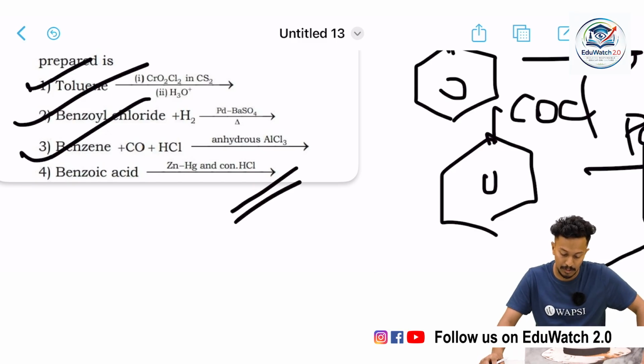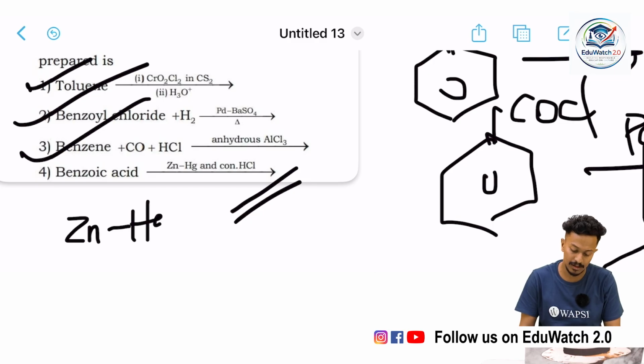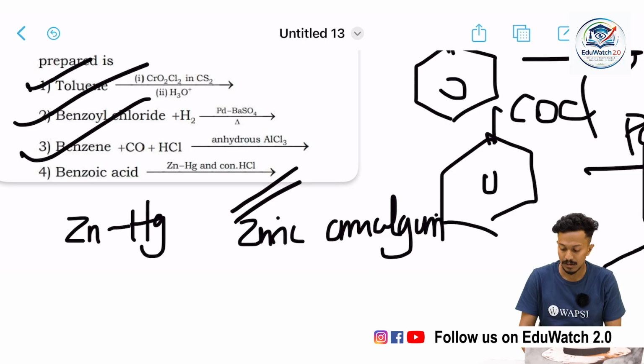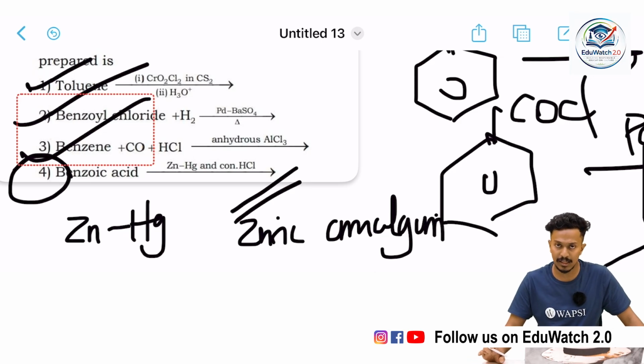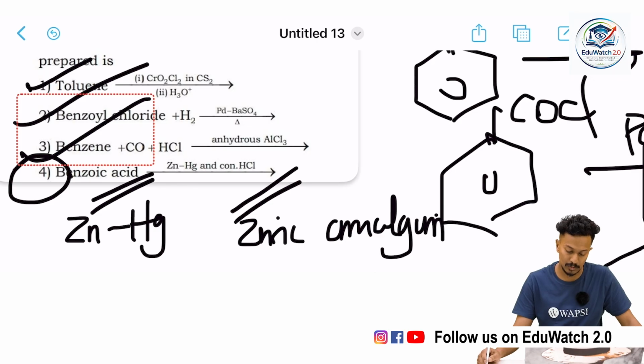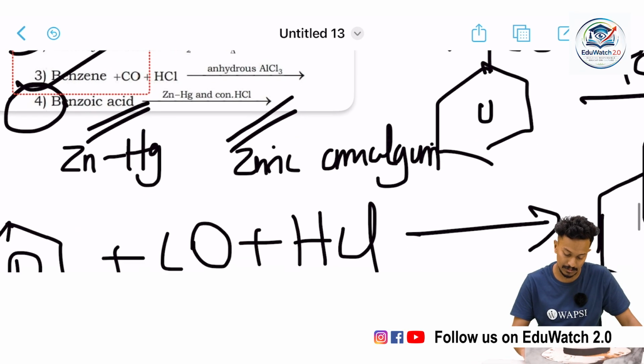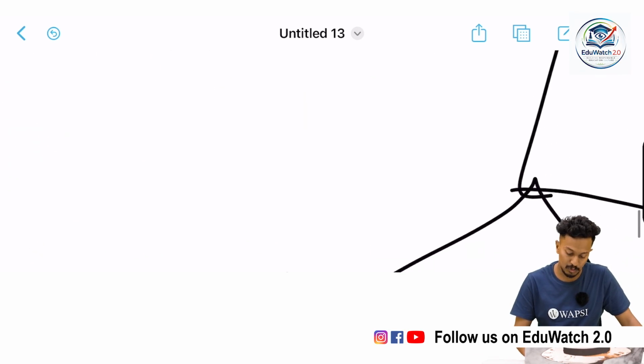The only one that cannot form benzaldehyde is benzoic acid on treatment with zinc mercury amalgam. This ZnHg is a zinc amalgam, and it does not form benzaldehyde. So option 4 is the correct one. Option 4 is the Clemmensen reduction reaction. Let's move on to our next question.